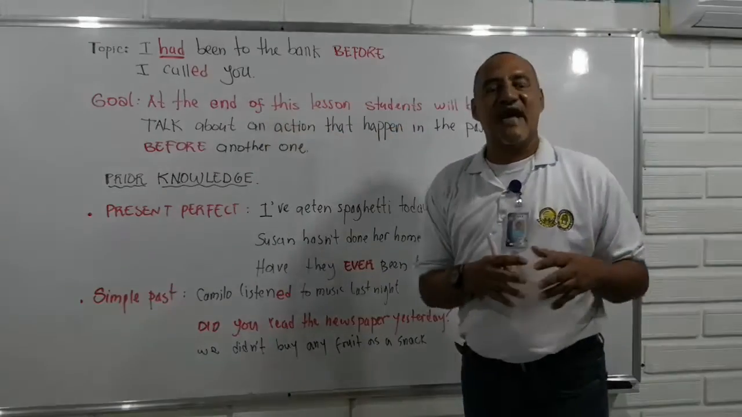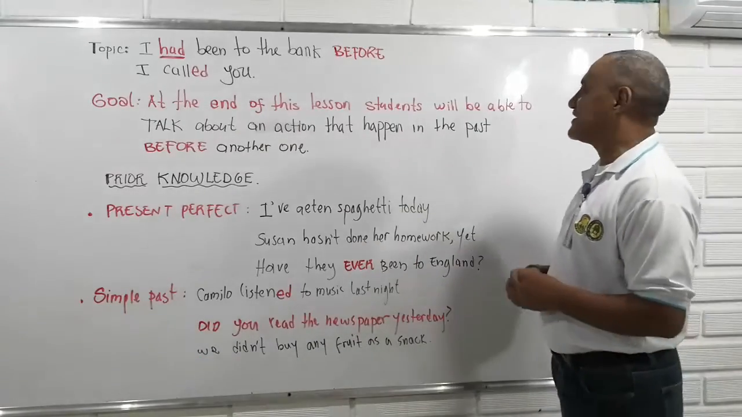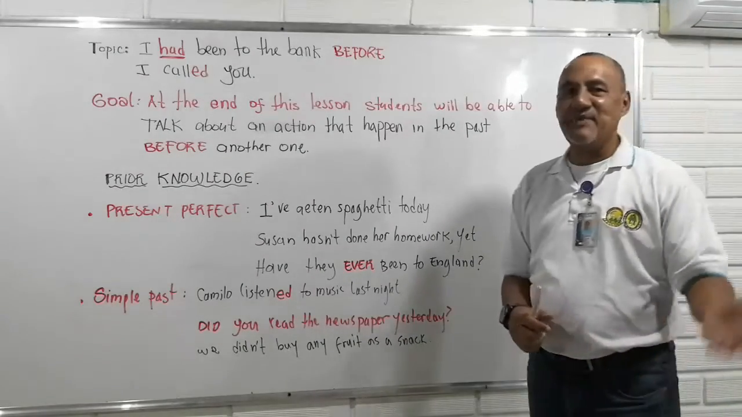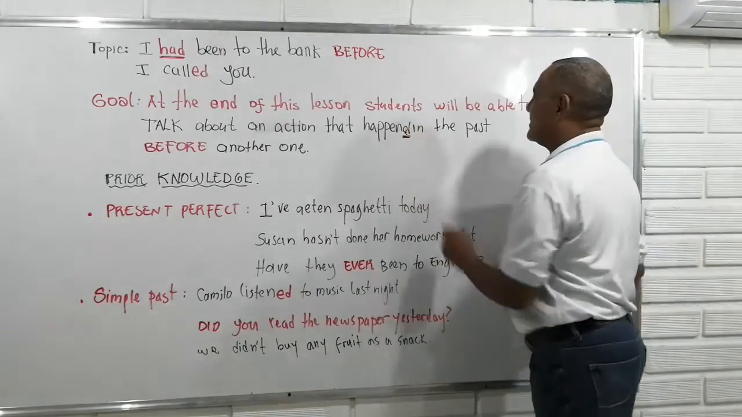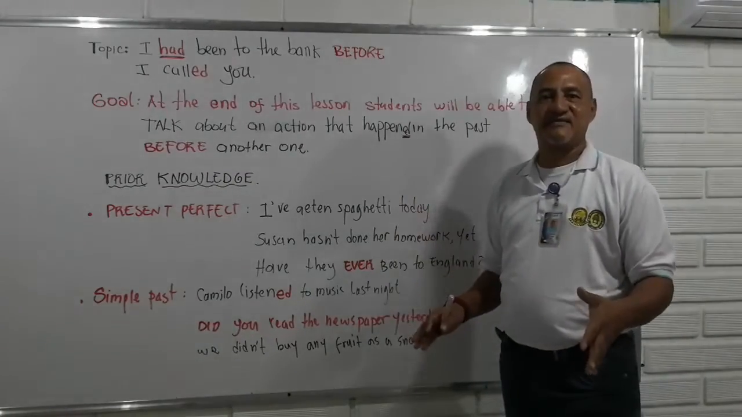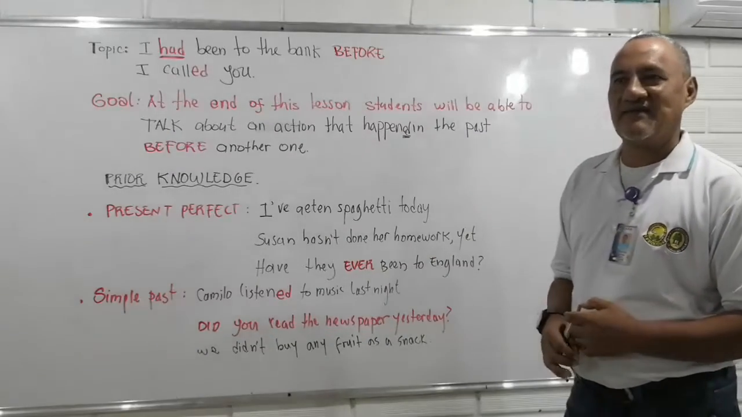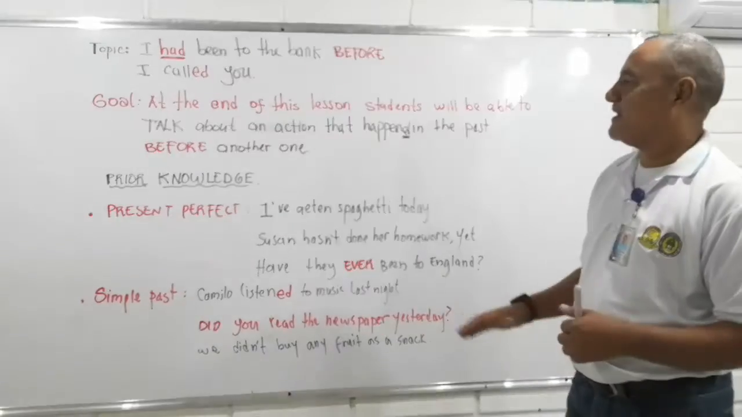Then what is the goal that I have set up for this lesson? At the end of this lesson, students will be able to talk about an action that happened in the past, before another action in the past. That is the definition of past perfect, the main use.